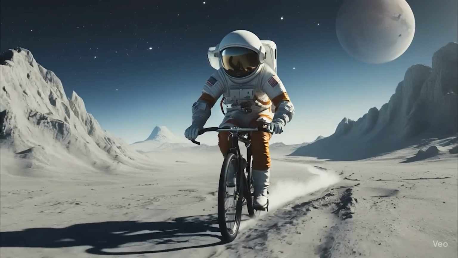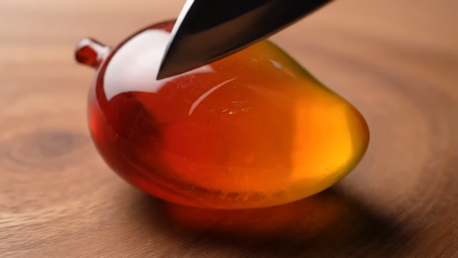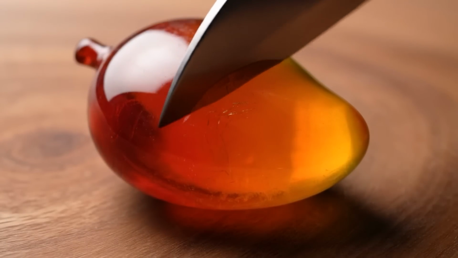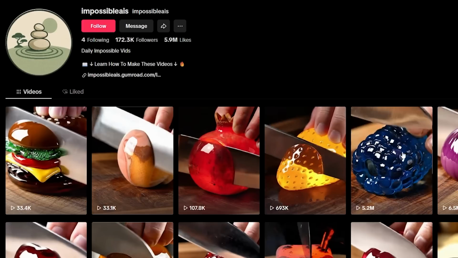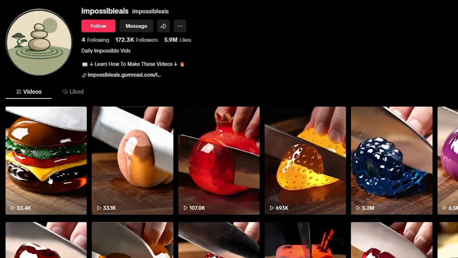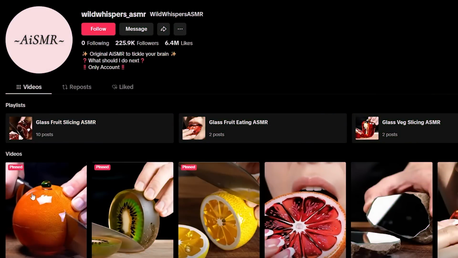A lot of people are blaming AI tools, but there are always 1% who take advantage of these tools and achieve success. The owner of this TikTok page is one of those people. They have invented this unique and new niche with the help of AI. And now, they are getting millions of views with that idea.